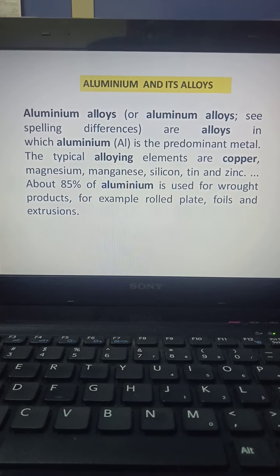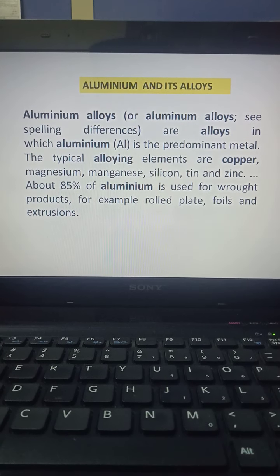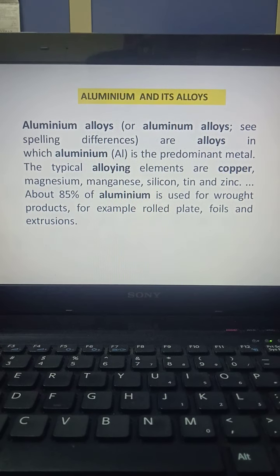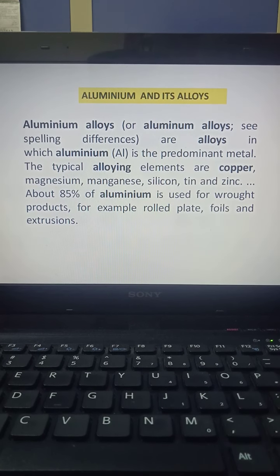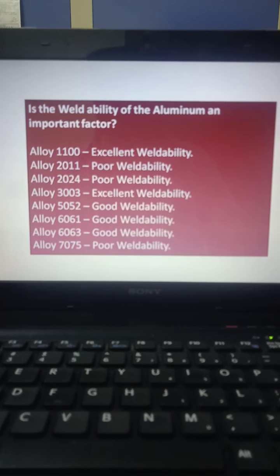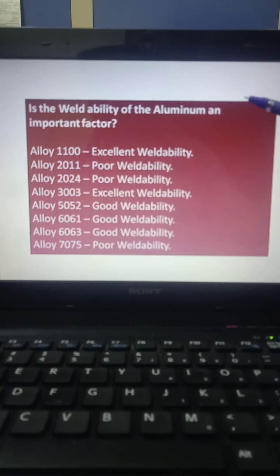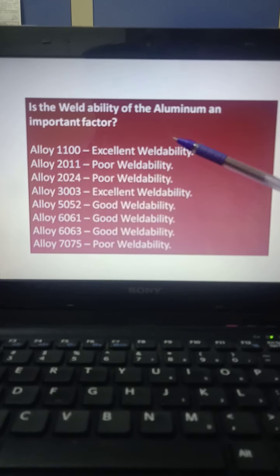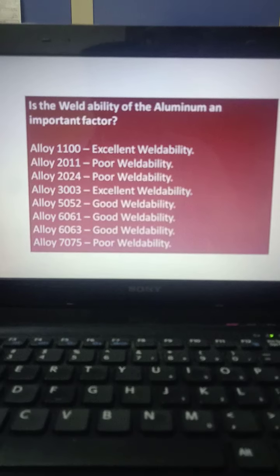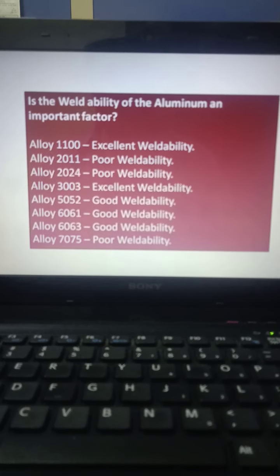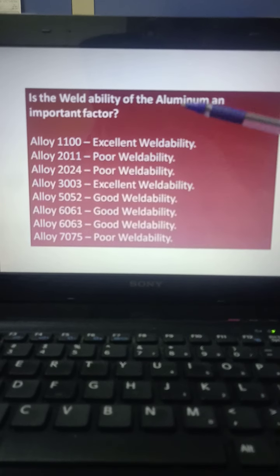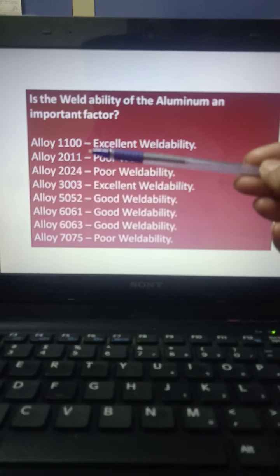Next is aluminum and its alloys. Aluminum is the base material, and it is alloyed by adding some more materials. This slide shows the various alloys of aluminum, where the properties keep varying. On one side it will be excellent, on another side it will be poor. Based on the requirement, these alloys of aluminum will be used.